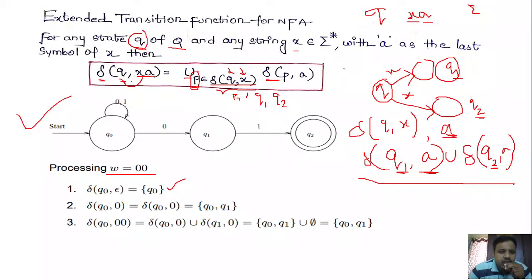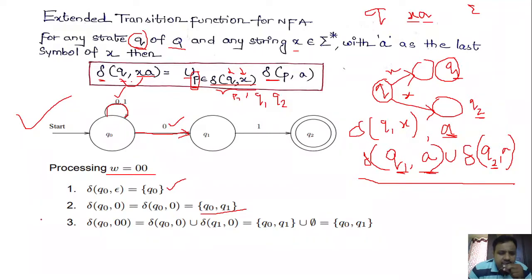From Q naught on 0, we are having multiple transitions: one is going to Q1 and another one is the self transition. So delta of Q naught comma 0 is equal to the set of Q naught comma Q1. Why? Because Q naught on 0 has a self transition to Q naught, and Q naught on 0 also goes to Q1. So we are having multiple transitions, and we write delta of Q naught comma 0 equals the set of Q naught comma Q1.